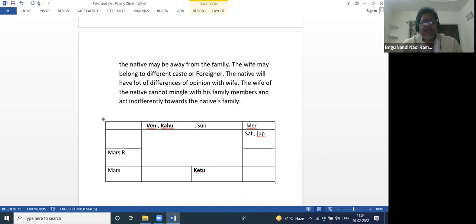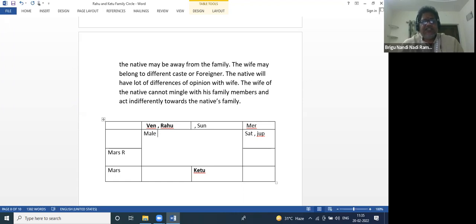Suppose after marriage, Venus will be wife. Before marriage, as Manu sir asked previously, Venus is here, sister, before marriage of the native. This is a male horoscope. Before marriage, sister; after marriage, wife.